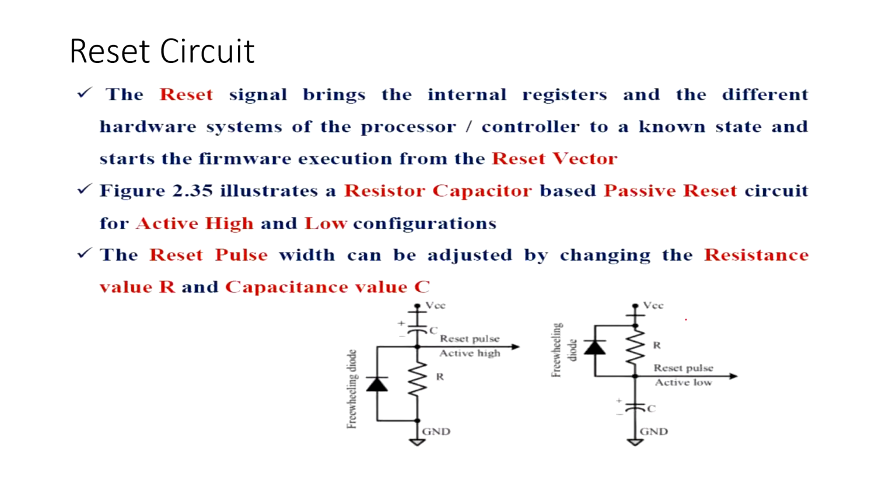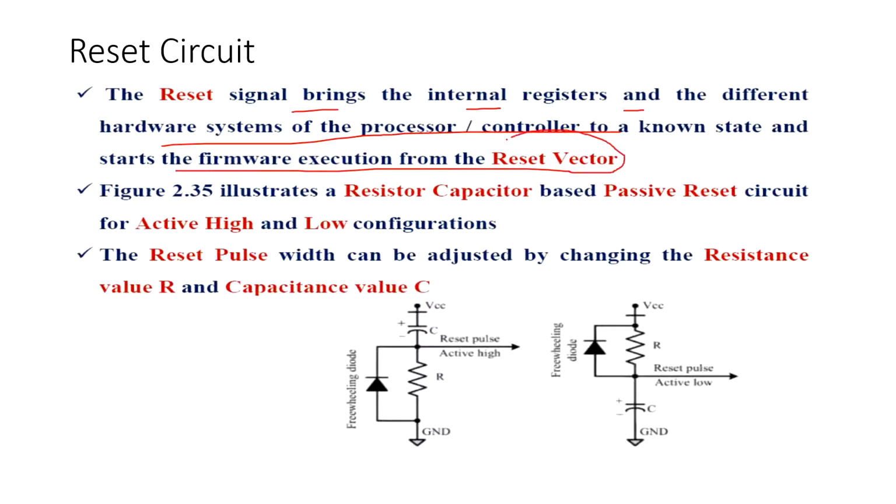The next point is the reset circuit. Reset circuits are used in every microcontroller or microprocessor. Why have they been used? It is just to avoid the system hanging up. The reset signal brings the internal registers and the different hardware systems of the processor or controller to a known state, and starts the firmware execution from the reset vector, right?